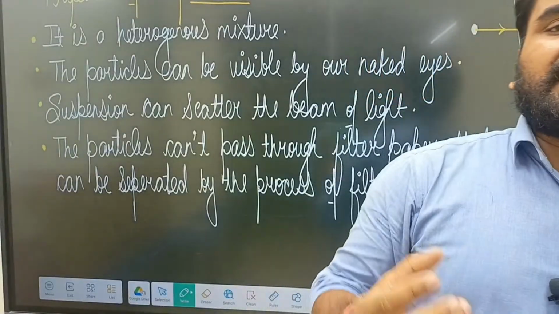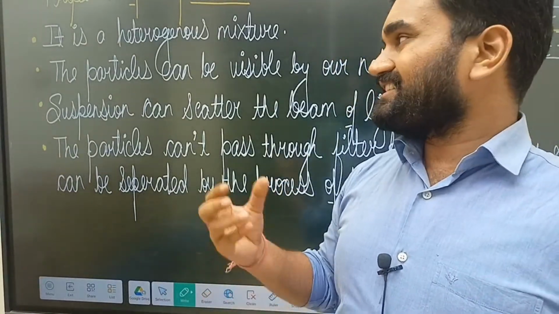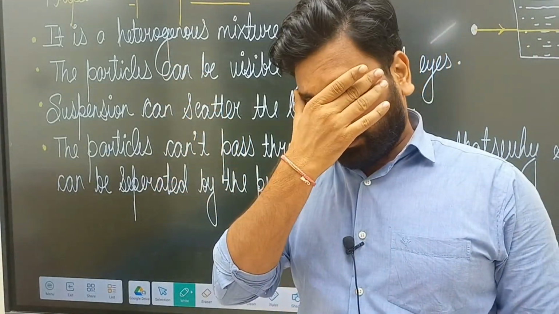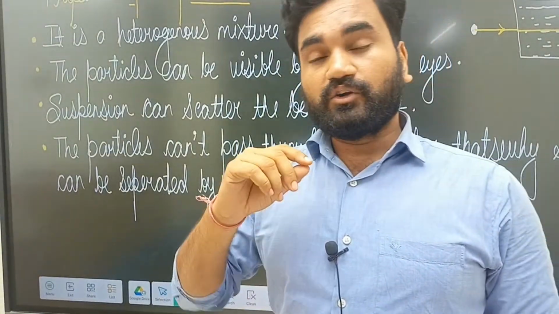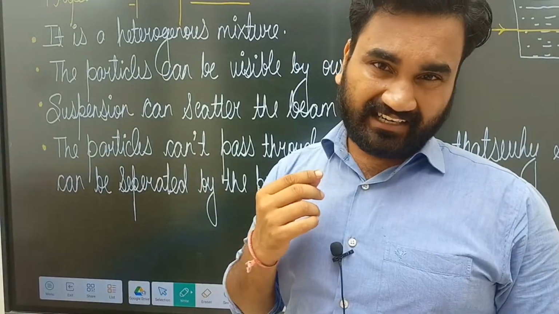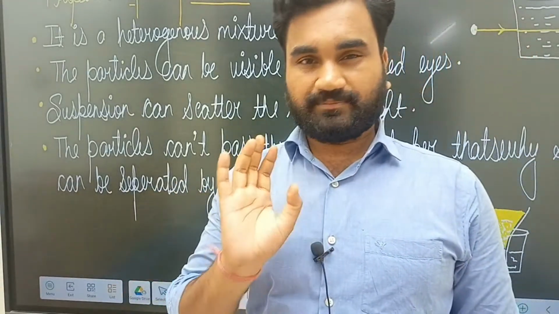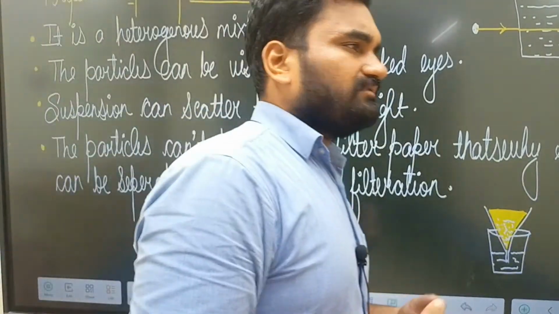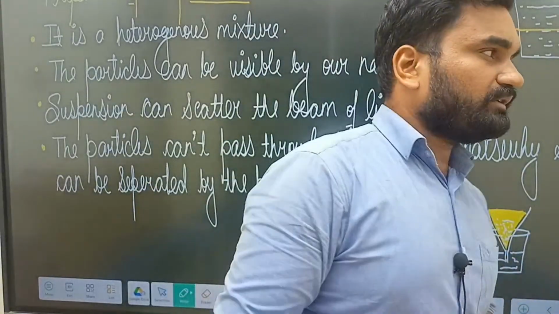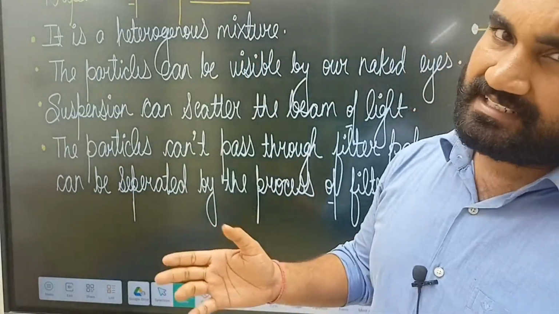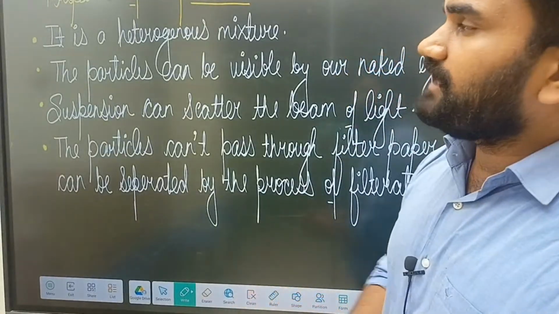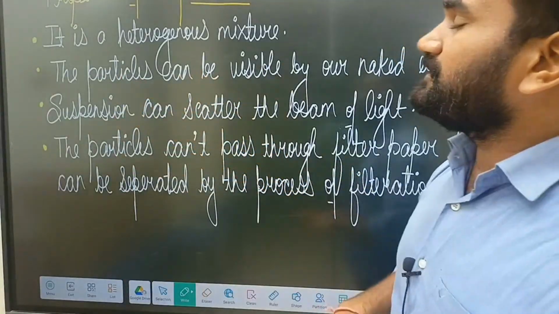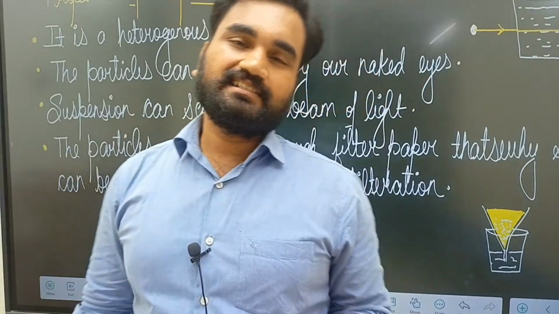What are the properties? If we are talking about the suspension, then apart from the 3 points which we have discussed right now, on which properties can we identify that it is a suspension? So first point, it is a heterogeneous mixture. Obviously there is no confusion about that, because in the suspension we have seen that it is a heterogeneous mixture.